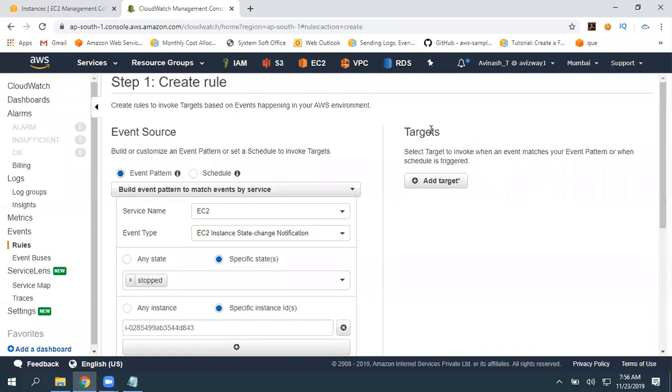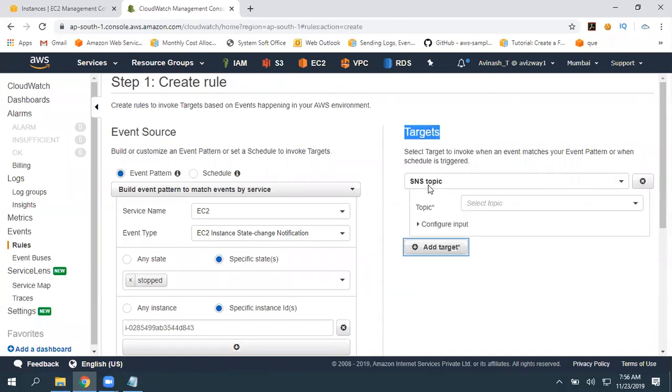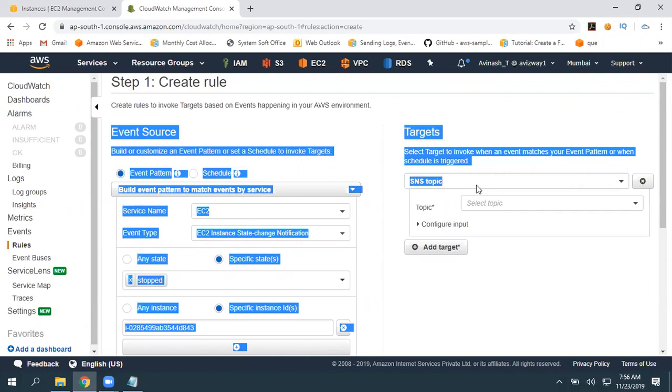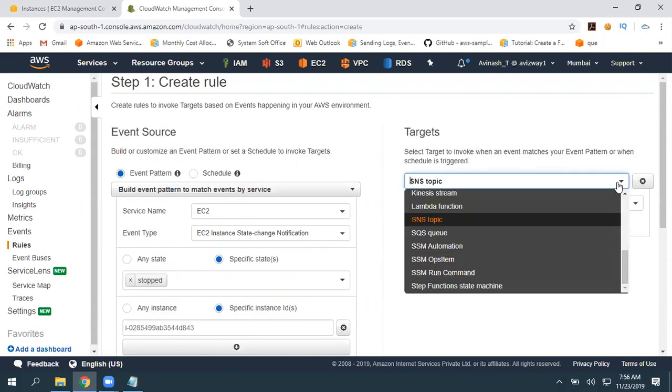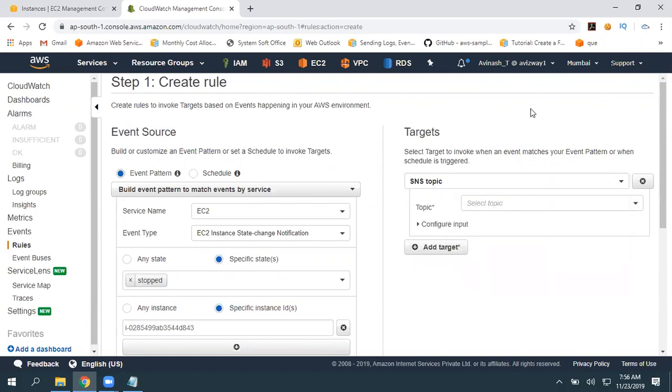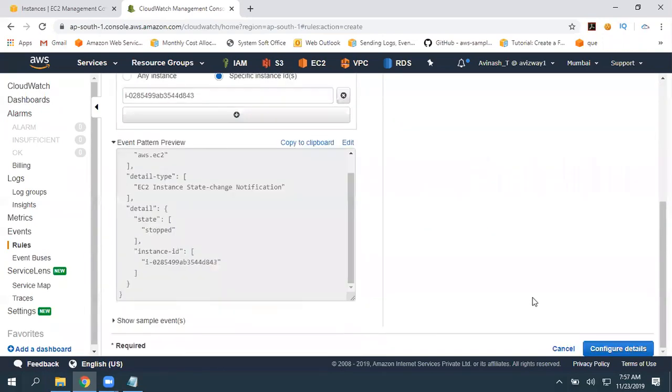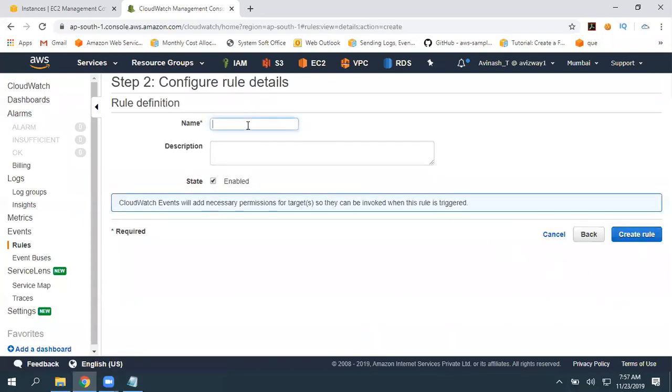So here is the targets. Click on add target. And by default, it is going to select SNS topic. So we need SNS only. If anything is selected here, just scroll down and pick SNS topic. Okay. Then what is the topic name? So I have DynamoDB, SNS demo, important notifications. So we already know these important notifications. I'm going to select that. Then scroll down, click on configure details. What is the name you want to give?